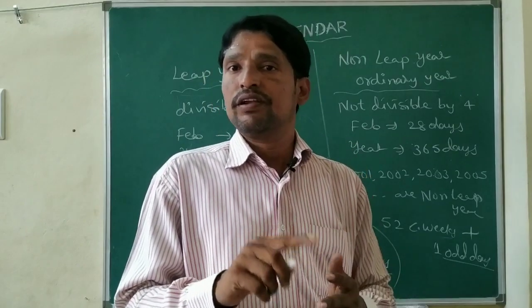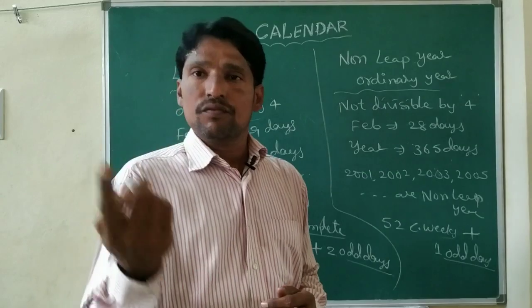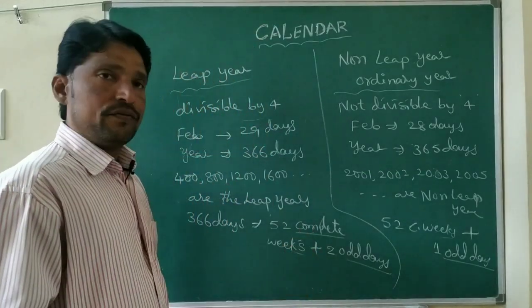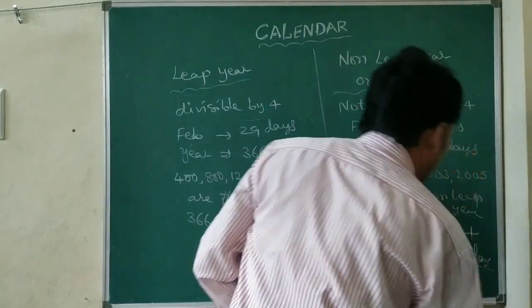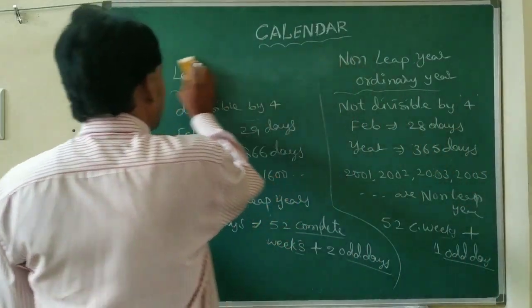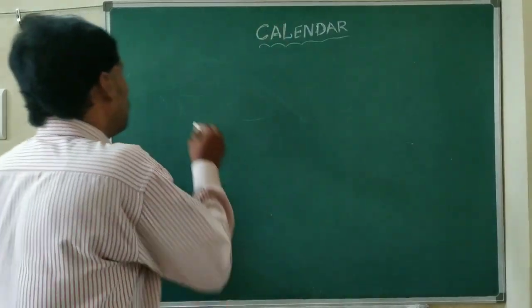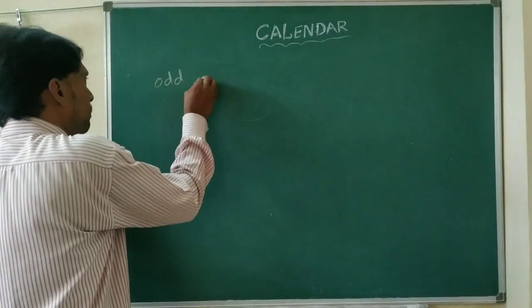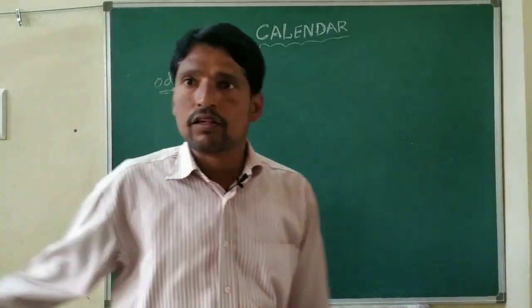Sunday, Monday, Tuesday, Wednesday, Thursday, Friday, Saturday. These weekdays make a complete week. Now we will discuss odd days. What are odd days?